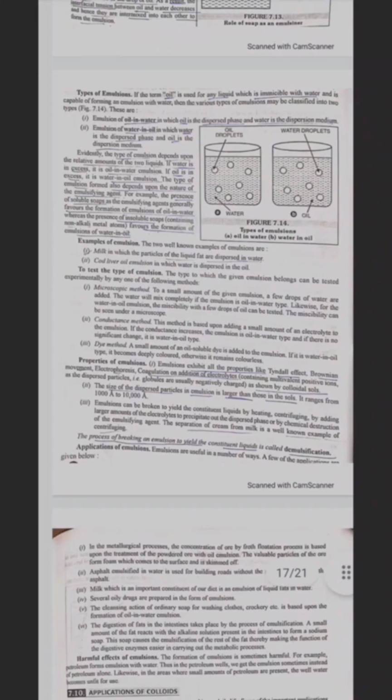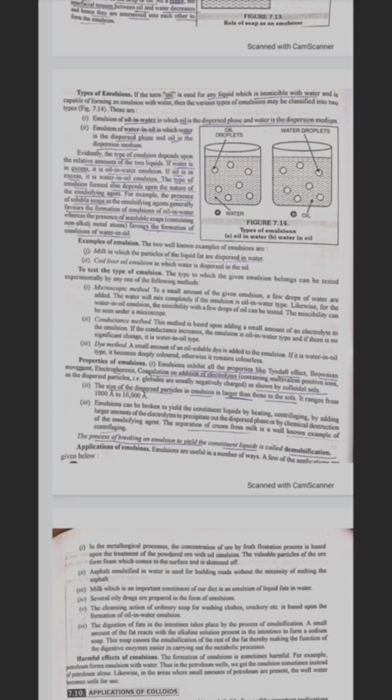Types of emulsion. If the term oil is used for any liquid which is immiscible with water and is capable of forming an emulsion with water, then the various emulsions may be classified into two types. These are emulsions of oil in water, in which oil is the dispersed phase and water is the dispersion medium, and emulsions of water in oil, in which water is the dispersed phase and oil is the dispersion medium. Evidently, the type of emulsion depends upon the relative amounts of the two liquids. If water is in excess, it is an oil in water emulsion. If oil is in excess, it is a water in oil emulsion.